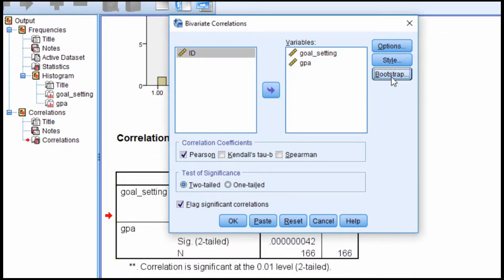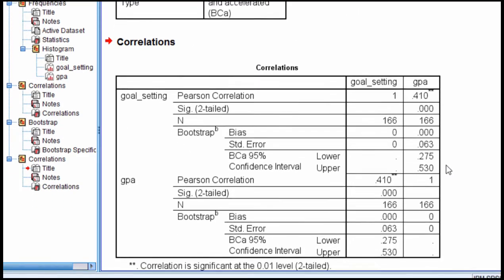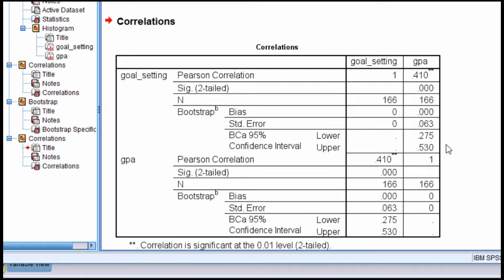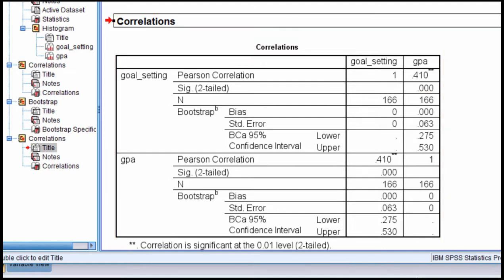Now you might not have this module installed in your version of SPSS. It's a separate add-on as of 2016 anyway. So click on OK, and the computer does 1000 resamples of the data in order to estimate the confidence intervals. And we can see that the very same correlation was estimated at 0.41. So higher levels of goal setting are associated with higher performance in GPA. And the bootstrap confidence intervals equal 0.275 and 0.530.